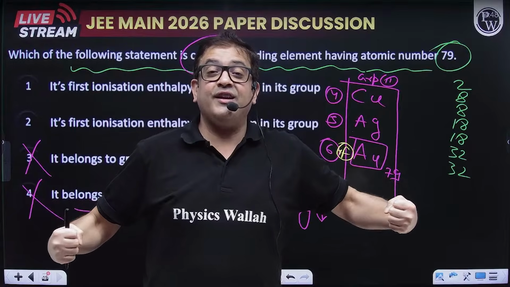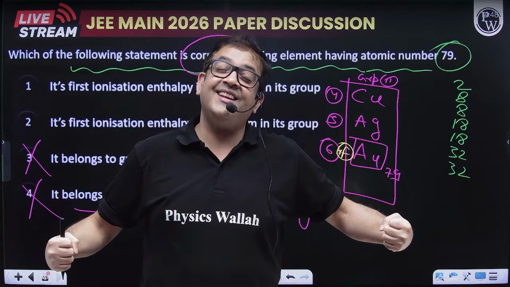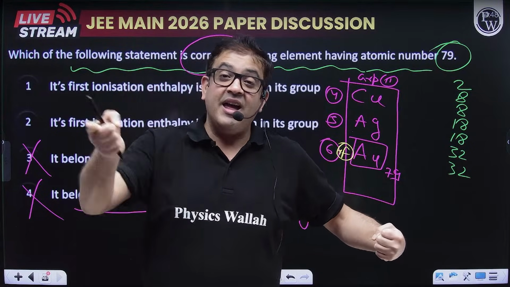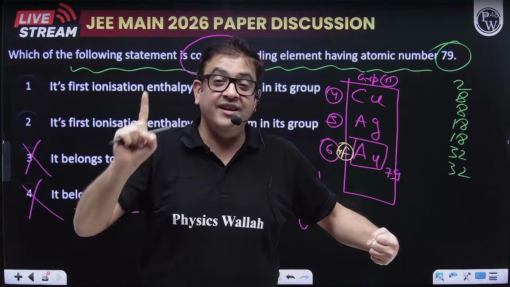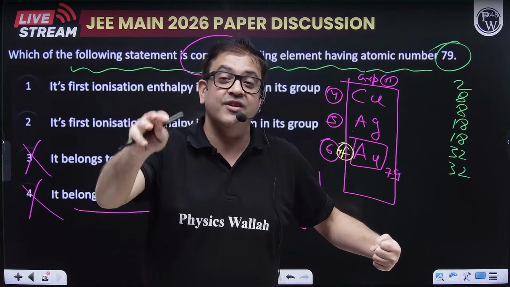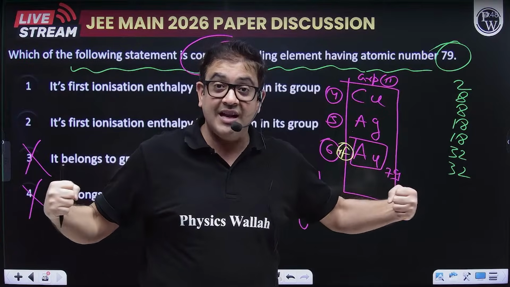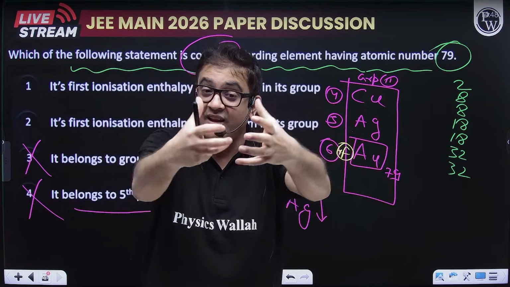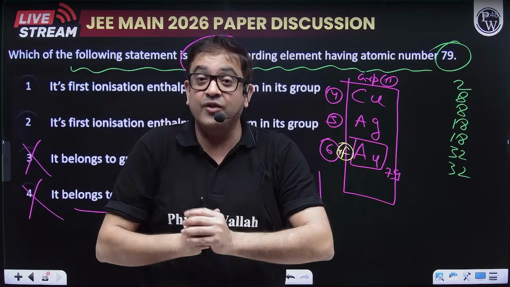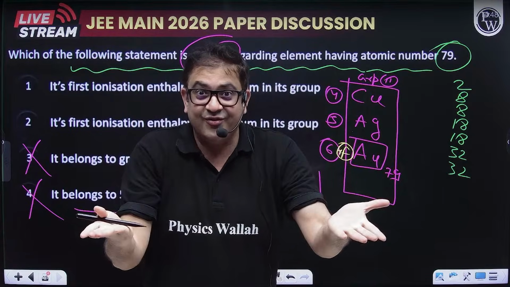So the effective nuclear charge of gold is very high because extra 14 protons are added, and shielding of f is very, very, very poor. So Z effective is large. So if Z effective is large, it will attract those electrons, and that is the reason for lanthanide contraction.